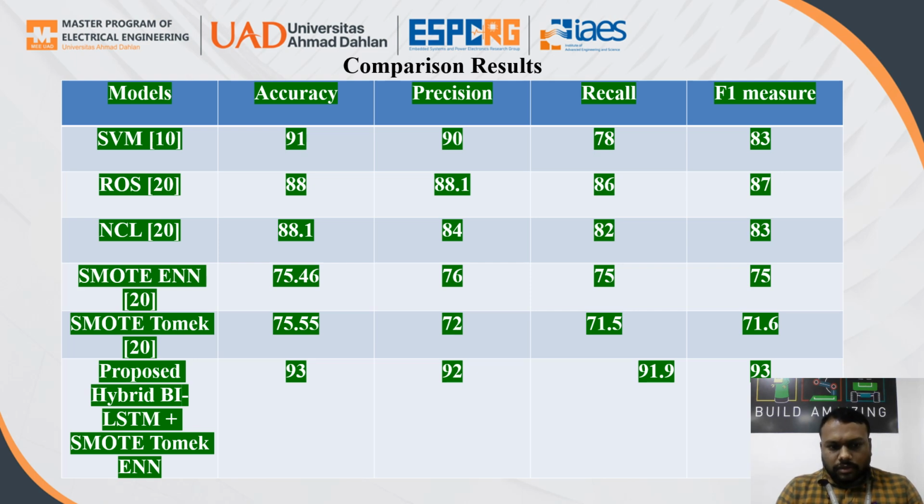This is the result we have obtained from our proposed method, hybrid BI-LSTM with SMOTE, TOMC and ENN. Also in this table we compare with previous methods: the SVM classifier, ROS, SMOTE ENN only, and SMOTE TOMC only. With SMOTE TOMC and ENN both used, we obtained accuracy 93, precision 92, recall 91, and F1 score 93. Compared to previous baseline models, I get better results with this model.